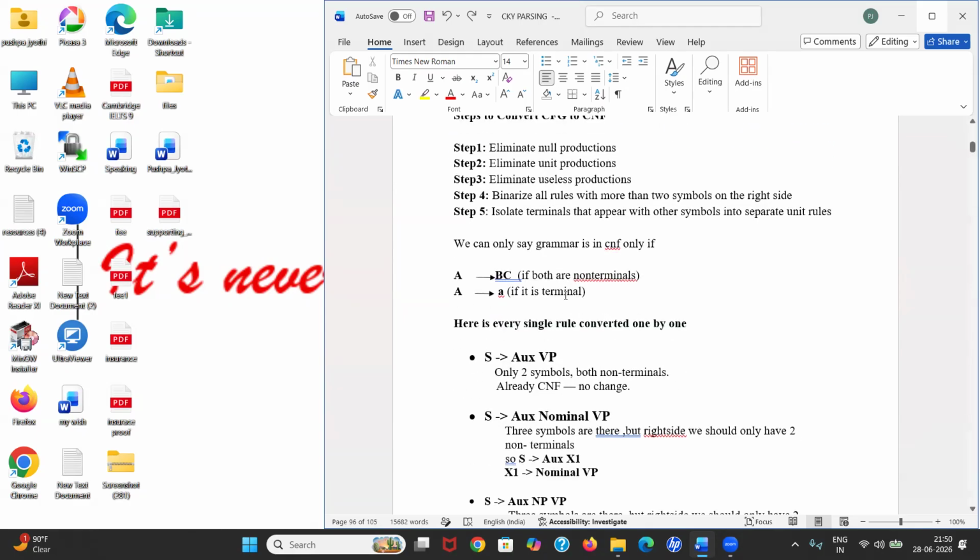Remove unit productions. What are unit productions? Why do we need to remove them? We can only say the grammar is in Chomsky normal form if on the right hand side both are non-terminals. But if you have one non-terminal, we can't say that is in Chomsky normal form. One non-terminal is nothing but a unit production. We need to remove that unit production by substituting the values of that unit production. We can only say the grammar is in CNF if we have both non-terminals, or one terminal. You can't have two terminals, only one terminal is accepted.